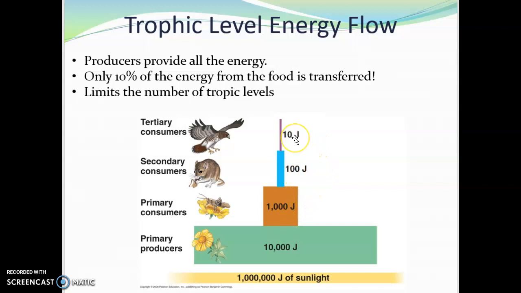And then the hawk eats the mouse. They only get 10% of the mouse's energy. Okay, this again, you're only getting 10% of the energy. So this is why there's so few tertiary, even quaternary consumers. All right, because there is not that much energy passed.